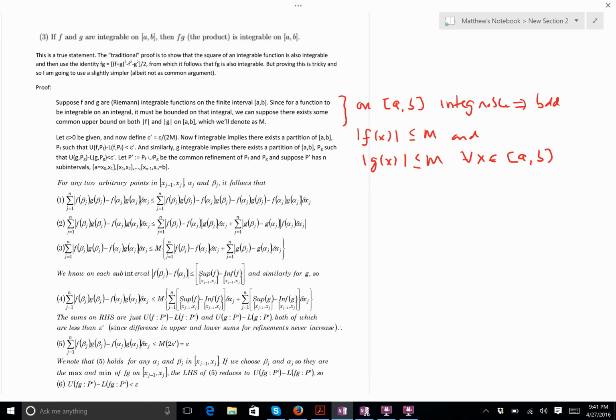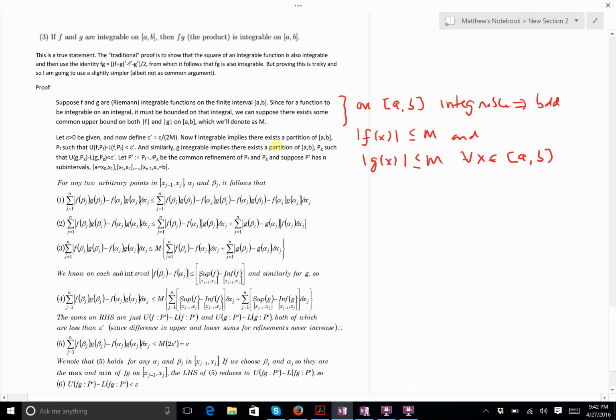So we're going to start off and let epsilon be a given positive number, and we're going to define a new epsilon, epsilon prime, which is epsilon divided by 2 times m, and m is this bound. Okay, how would you know to do that? You wouldn't. We know how to do it because we've basically done the proof. Your professor wouldn't even probably do this step. He would go through to the very end and get this result and then say, okay, now let's let epsilon prime be less than epsilon over 2m. Okay, but we can do it up here.